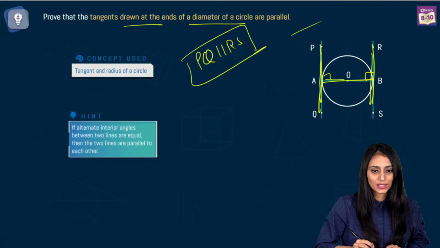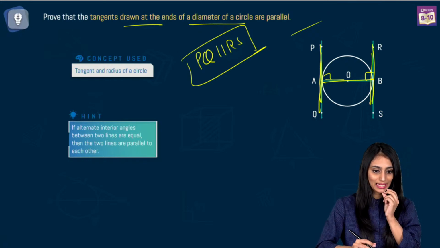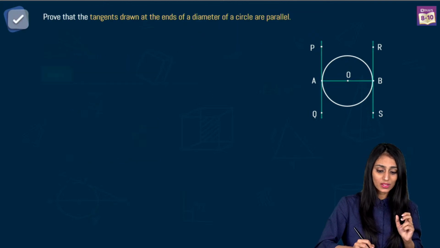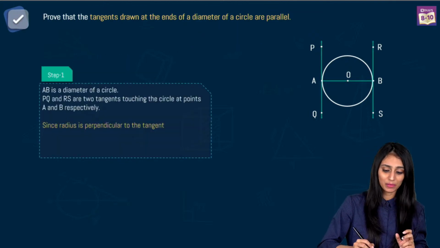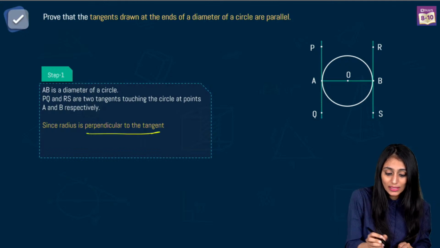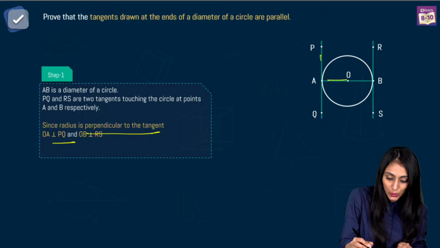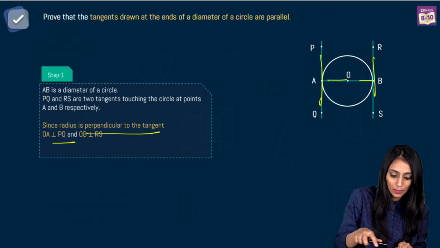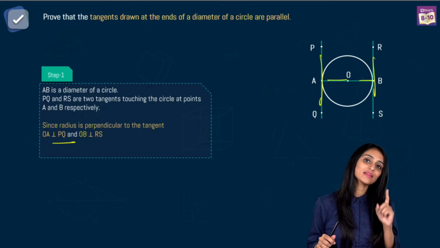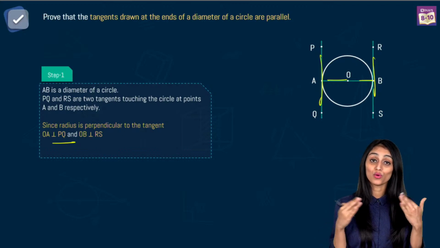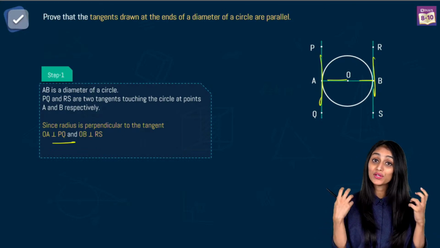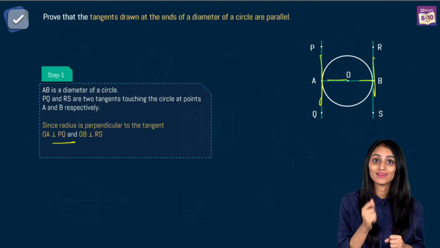Alternate or equal. Absolutely right, Deepak. Okay. So what we are going to do here is, AB is the diameter and these two are the tangents. We know that radius is perpendicular to the tangent. So OA is perpendicular to PQ, right? Similarly, this OB is perpendicular to RS. Please remember one thing when it comes to geometry. Moreover, it's a subjective paper. So whatever you write, you have to mention the reason for that.